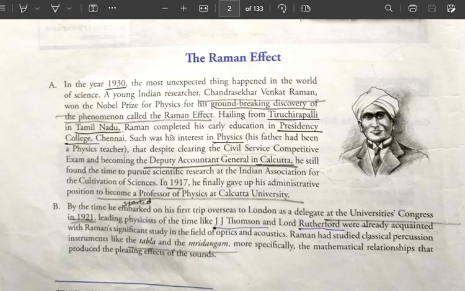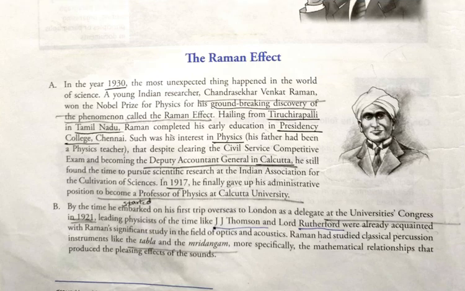Okay, I think you are getting the points. By the time he embarked on his first trip overseas to London as a delegate at the University Congress in 1921. So C.V. Raman went for a meeting at the University Congress in 1921. Leading physicists of the time like J.J. Thomson and Lord Rutherford were already acquainted with Raman's significant study in the field of optics and acoustics.